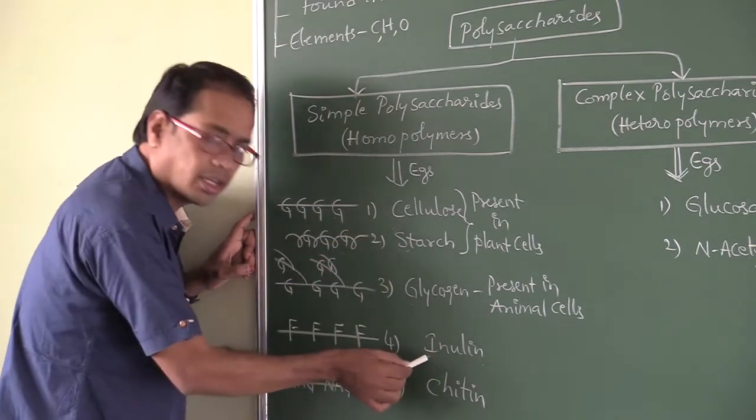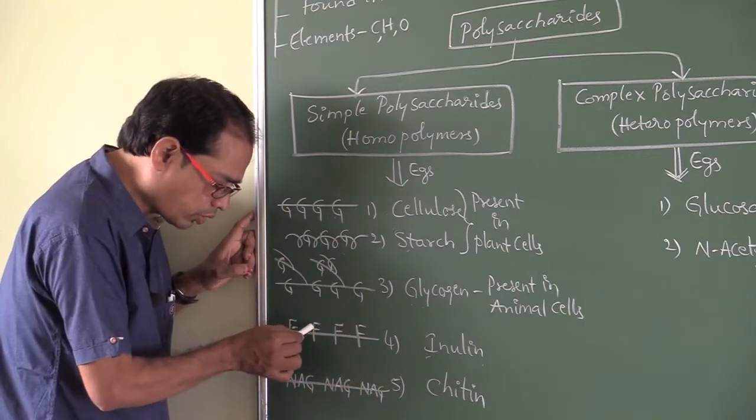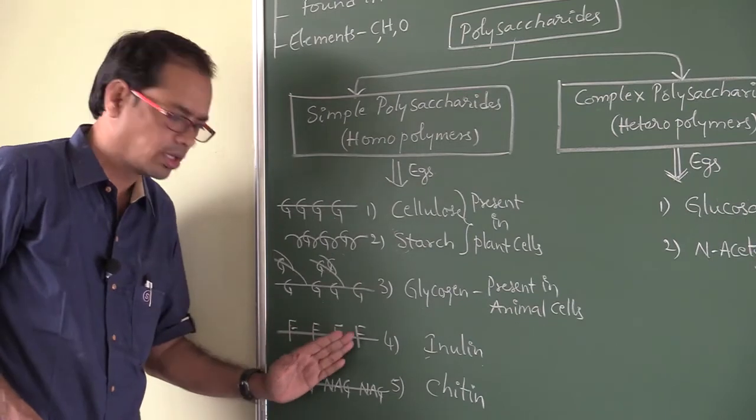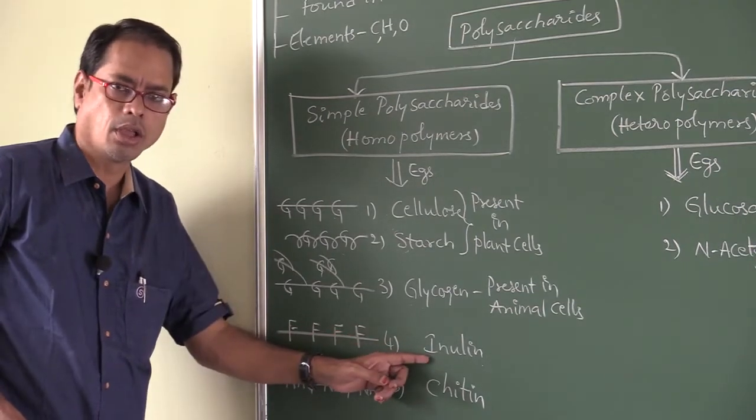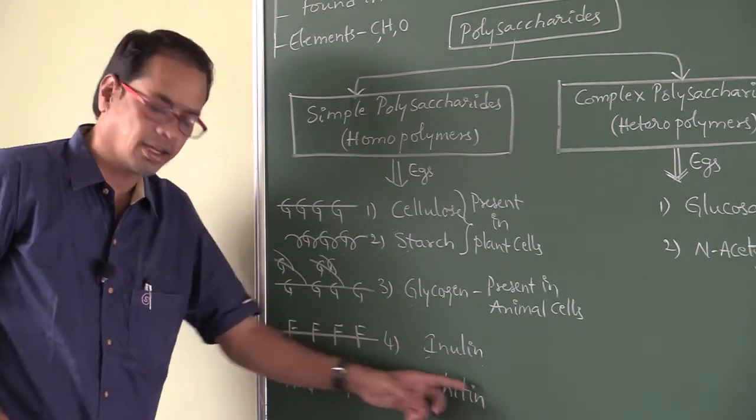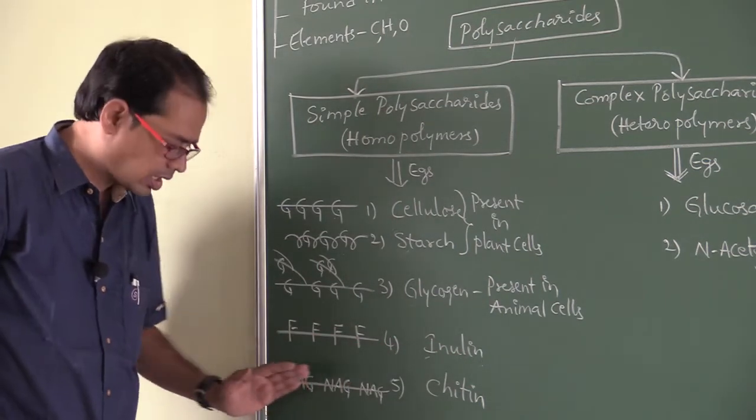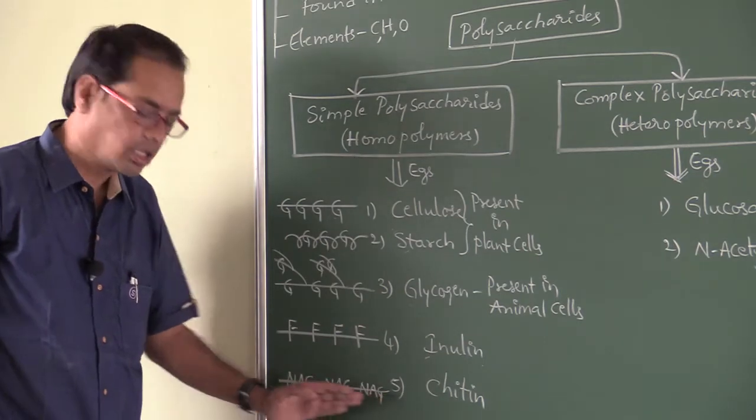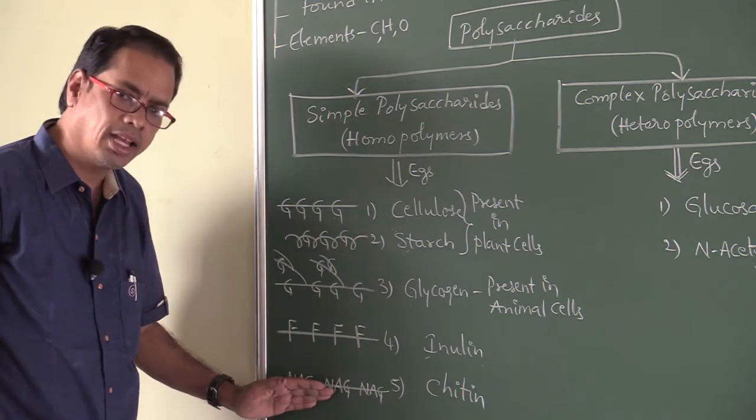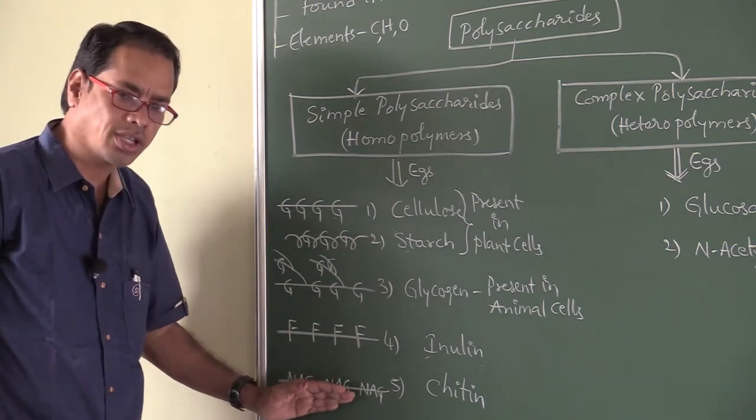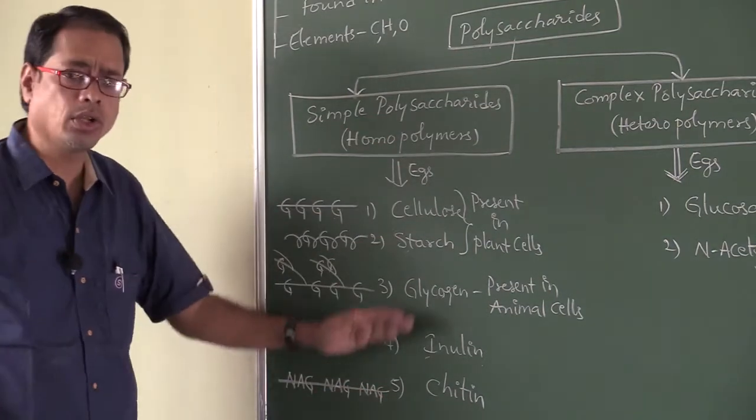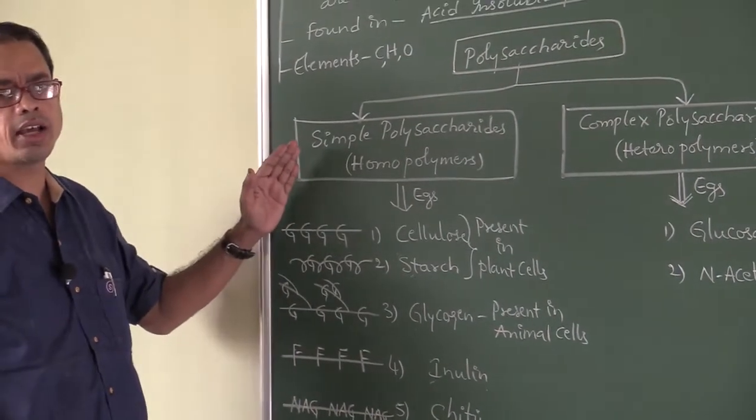Next, this is inulin. Fructose units. Polymer of fructose is called inulin. Chitin. Polymer of NAG, N-acetyl galactosamine. So these are all the examples of simple polysaccharides.